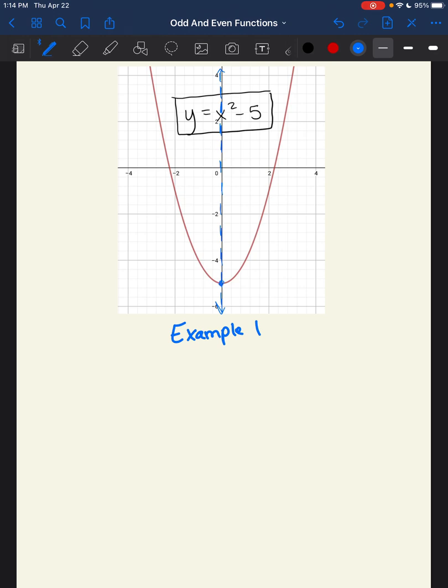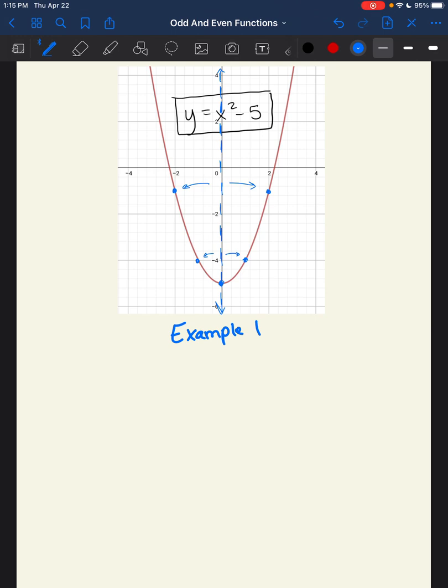I've got my vertex down here at right about -5, and then here at about 1, it's -4, and at -1, it's -4. At 2, we've got right about -1, and -2 is -1. So that's kind of what we're looking at here, this nice symmetry on both sides for these points, okay?